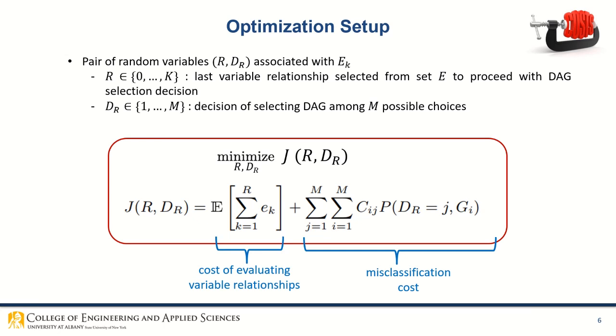This is our optimization setup. Consider a pair R, dR of random variables associated with the sequential evaluation process of Ek. Random variable R represents the last variable relationship selected from the set E. Random variable dR denotes the decision of selecting a DAG among M possible choices. Our goal is to minimize this optimization function with respect to R and dR. The first term denotes the total cost of evaluating R variable relationships in the sequential process, while the second term penalizes the DAG decisions.